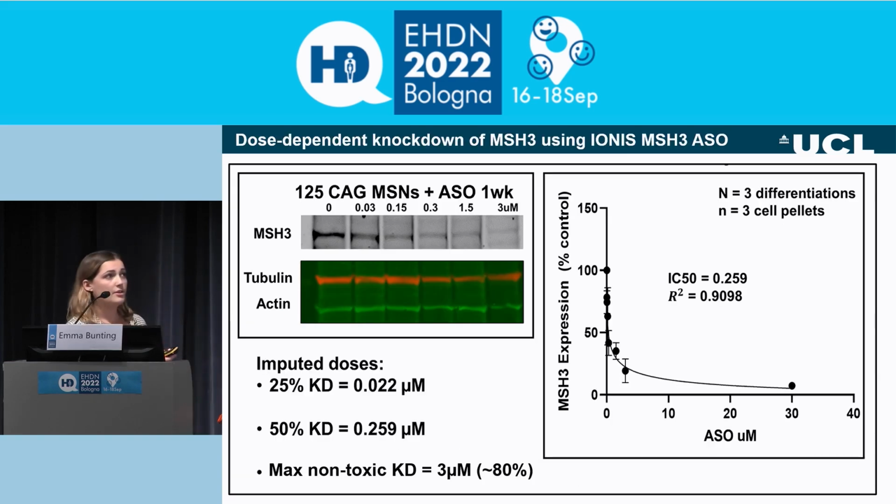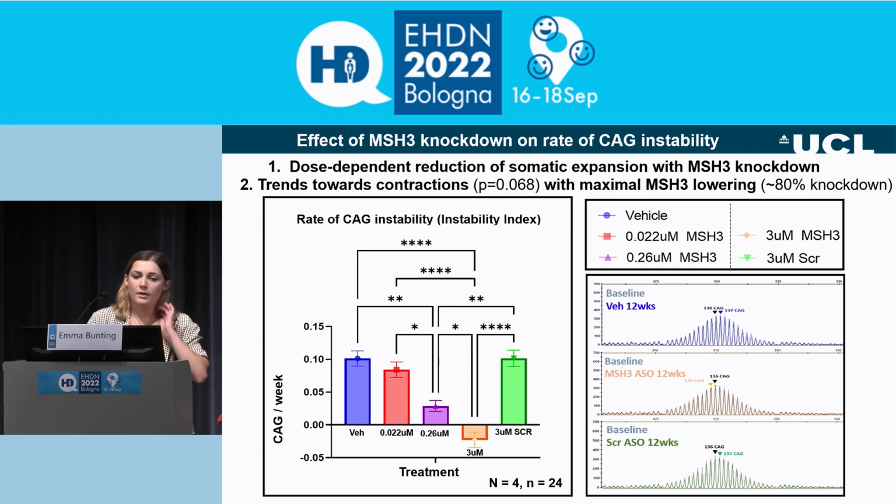This is just to show that with increasing MSH3 ASO, we get dose-dependent knockdown, and we used this dose response to impute the doses that were required to achieve 25% and 50% knockdown. As you can see, with dose-dependent MSH3 knockdown, you get a dose-dependent lowering of somatic expansion. And what was really exciting was that with maximal MSH3 lowering, which was about 80% lowering, we actually got this trend towards repeat contractions, although that difference was not significant.